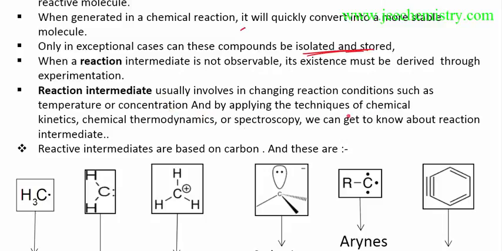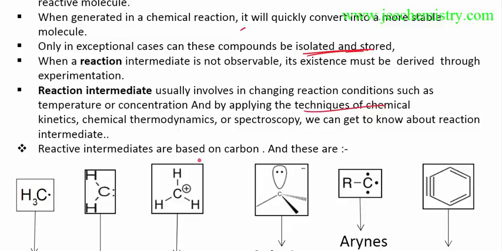By applying the techniques of chemical kinetics, chemical thermodynamics, and spectroscopy, we can get to know about the reaction intermediate. These are all experimental procedures. When temperature and concentration change, there must be involvement of a reaction intermediate, and in such situations we can learn about it by chemical kinetics, chemical thermodynamics, and spectroscopy.